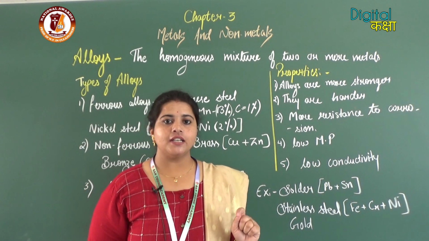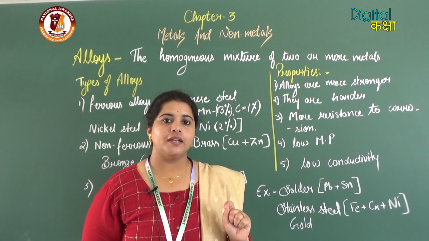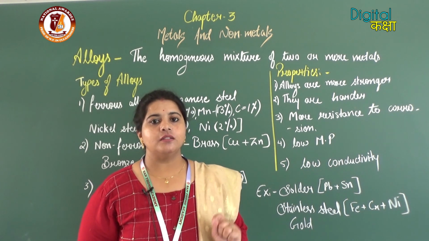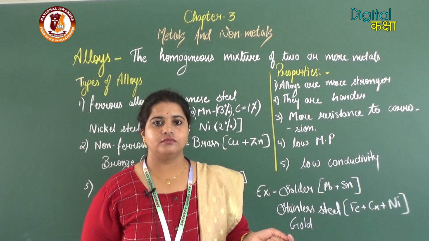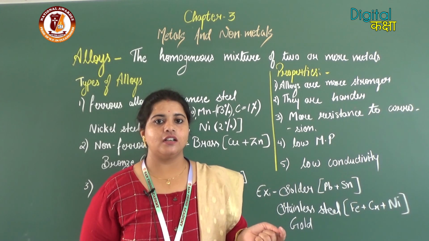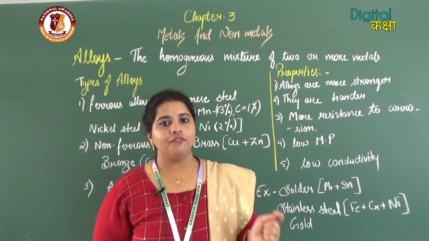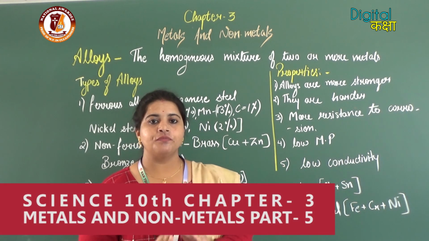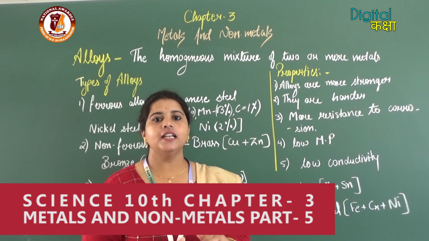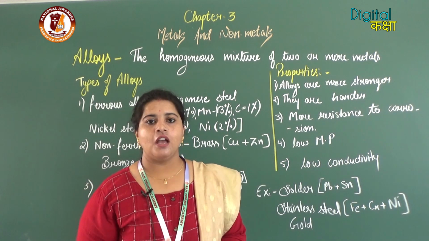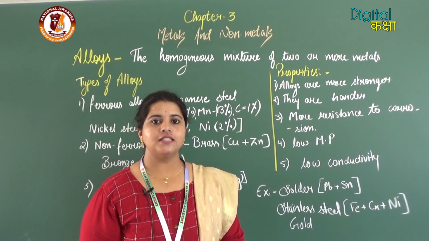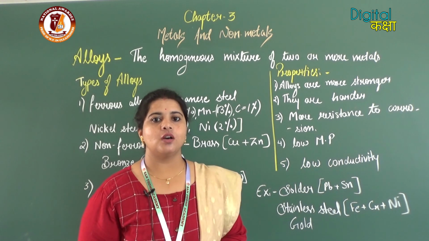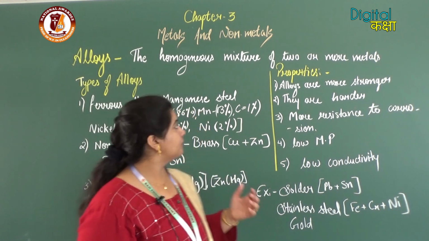When we heat the metal at high temperature, the metal melts and we get a molten metal. After that, both the molten metals are mixed together in liquid form, and when this mixed liquid cools down, it becomes an alloy.